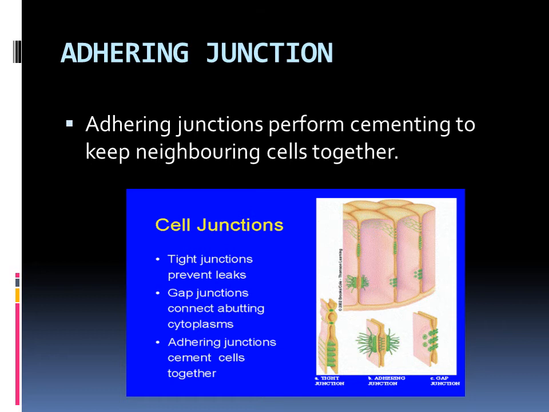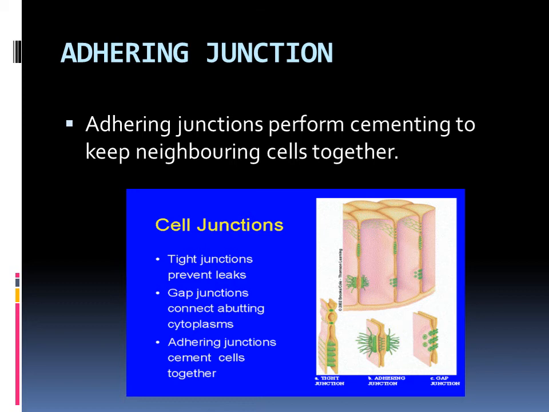The second one is adhering junction. Adhering means, you know, attaching to each other. That is known as adhering. Especially, adhering junctions perform cementing to keep neighboring cells together. What do you mean by cementing? When we build a building, we apply cement to attach bricks. So that is cementing, we can say.